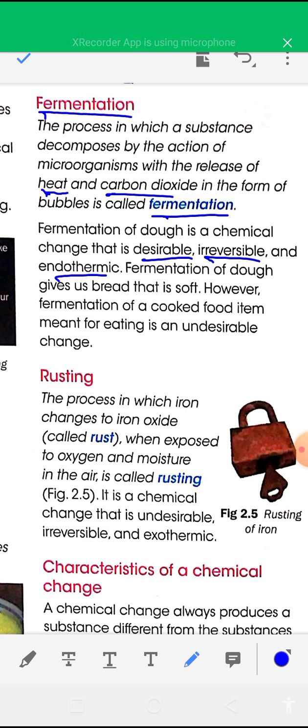Fermentation of dough gives us bread that is soft. However, fermentation of a cooked food item meant for eating is an undesirable change.